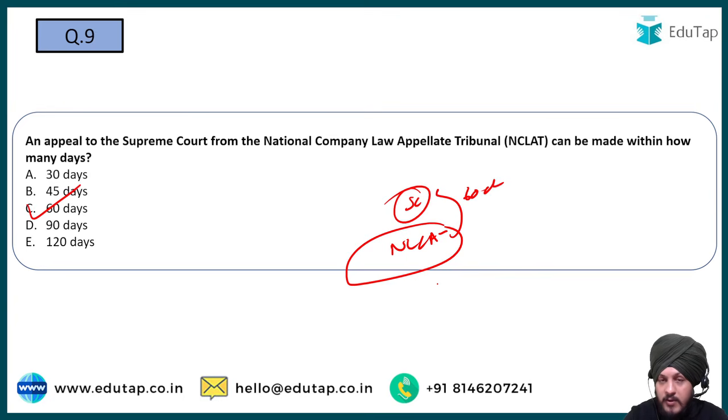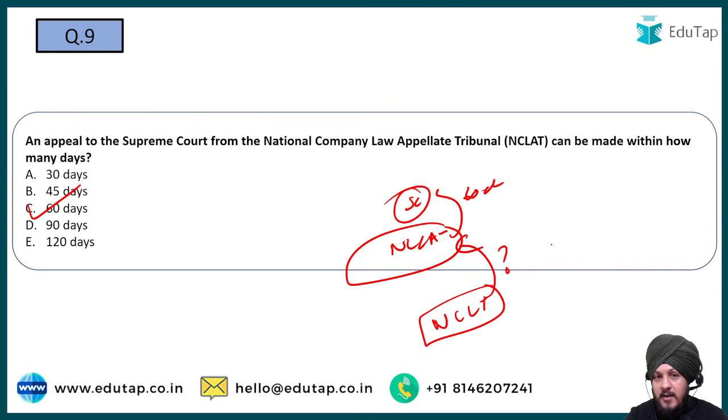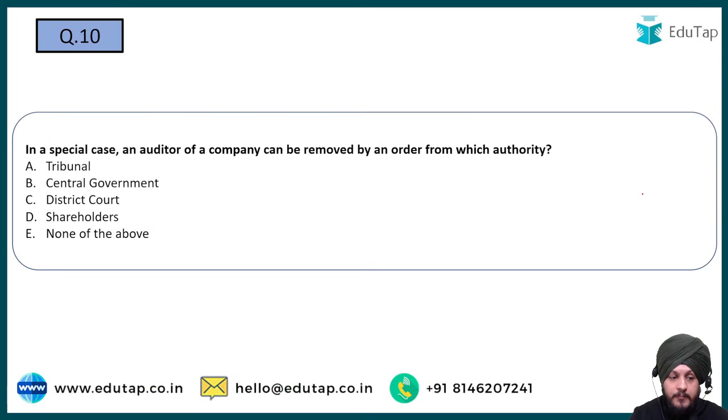Now my question to you, as homework, which you can write in the comment box: within how many days can an appeal be filed against the order of NCLT, to the NCLAT? What is the time limit? This is something I want you to write in the comment box. Now moving on to question number 10.